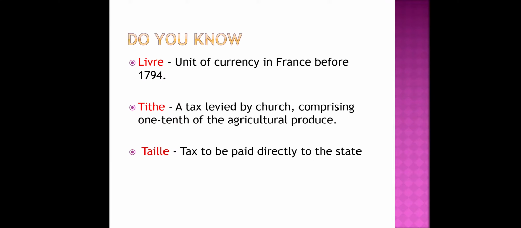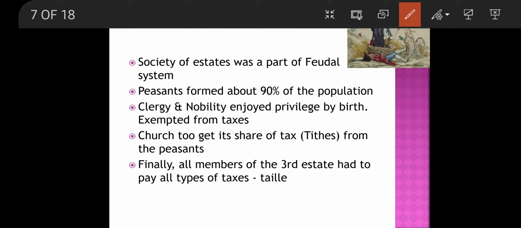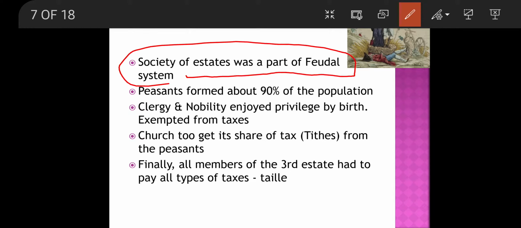The society of France, a society of estates, was part of the feudal system, and peasants formed 90% of the population. Who were peasants? Peasants were the third estate. The clergy and nobility also enjoyed certain privileges by birth, and they were exempted from paying taxes. Very important word, you can use it in the examination, the teacher will be impressed.